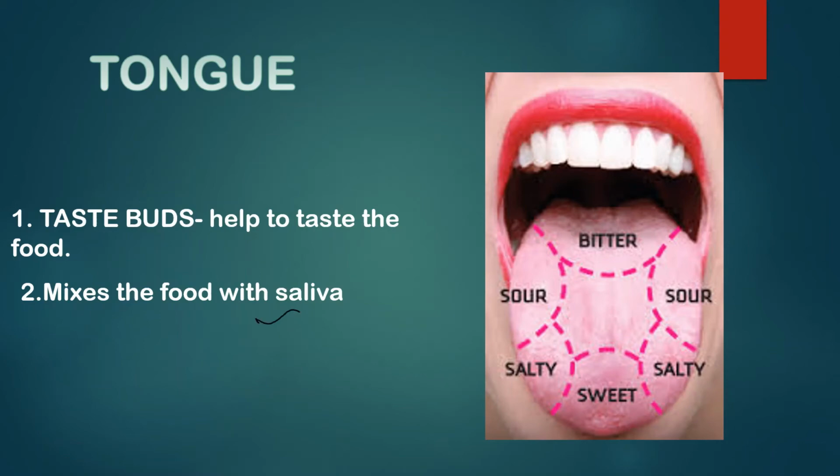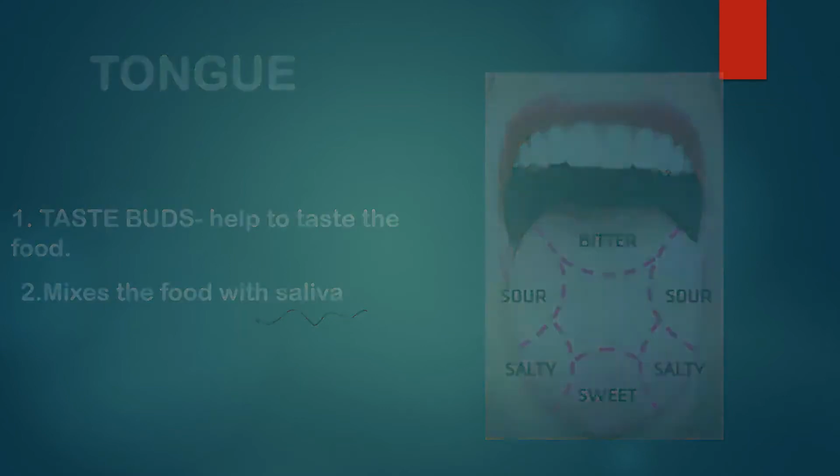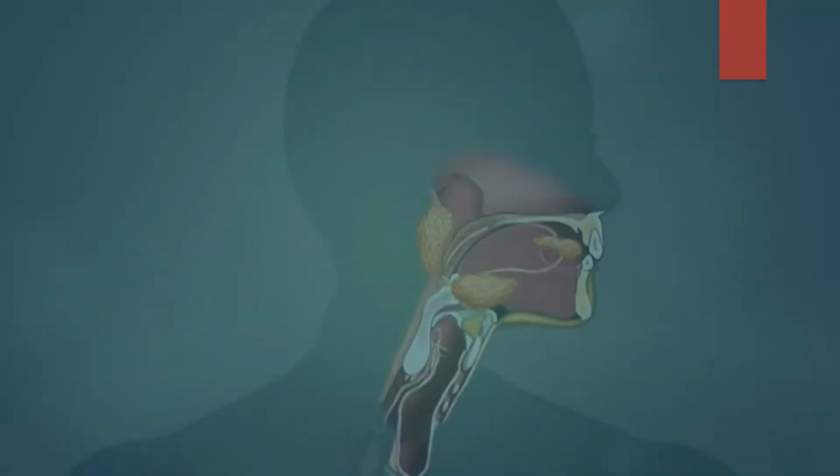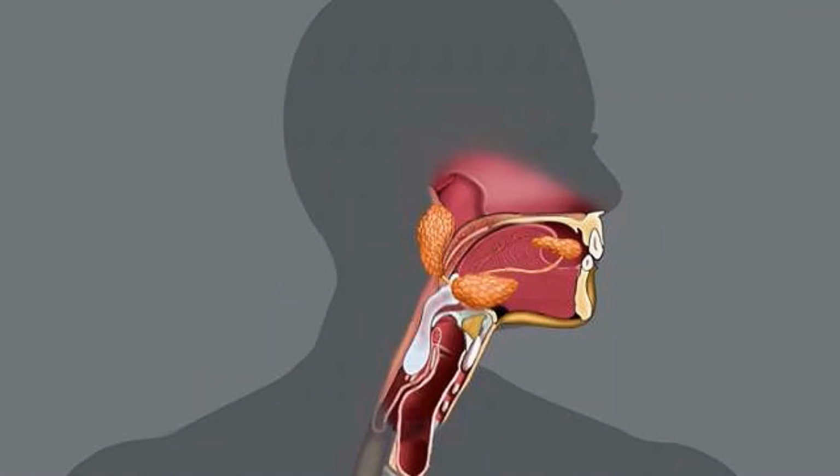Now here the question comes, what do you mean by saliva? Saliva is the watery fluid present in the mouth. It is secreted by salivary glands. These salivary glands are present in our mouth in 3 pairs.